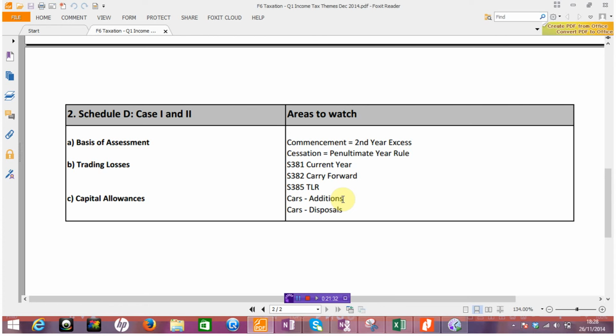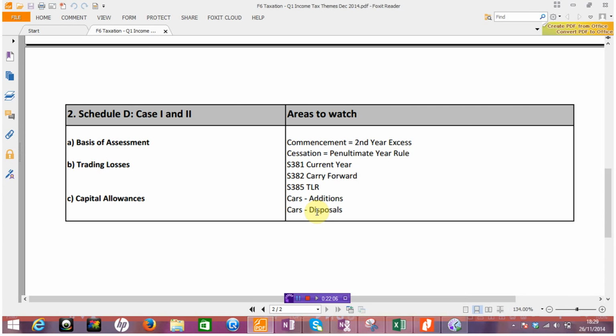Okay, now he has a lot of ammunition in this area, particularly in the area of disposals and cars. You remember that we tend to restrict, or we do on occasion restrict ingoing in terms of a cost subject to the CAT and indeed the value. We also have to restrict outgoing if we've restricted ingoing. Okay, so do have a look at that area of where the disposal proceeds are obviously restricted or lowered or indeed increased. Okay, be careful with that area.